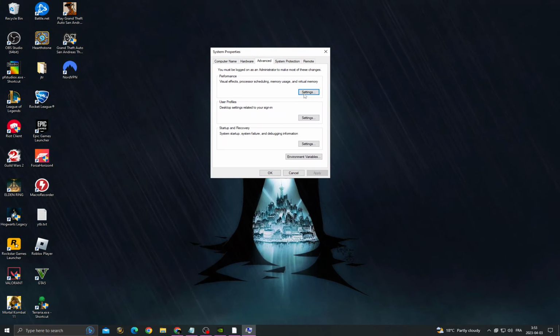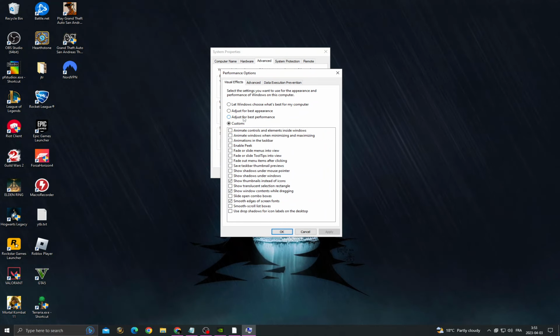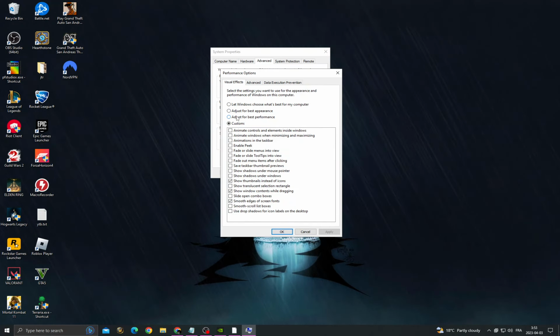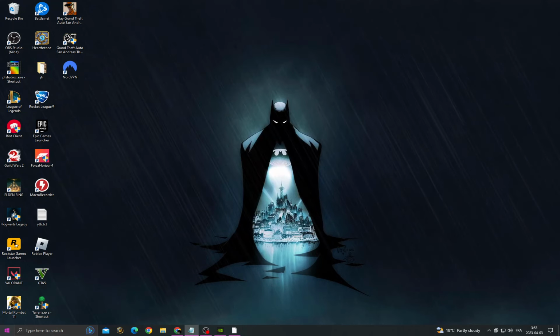After that click settings, adjust for best appearance, and then click apply and OK. You can make it for best performance, not appearance, and you can make it for best appearance whenever you want.